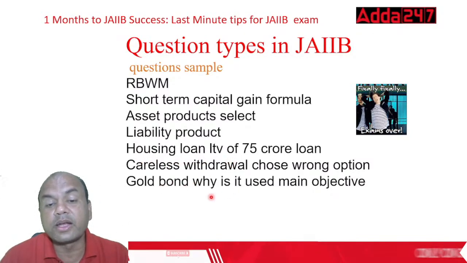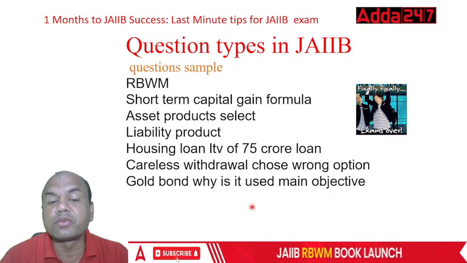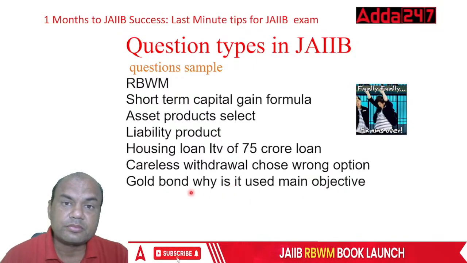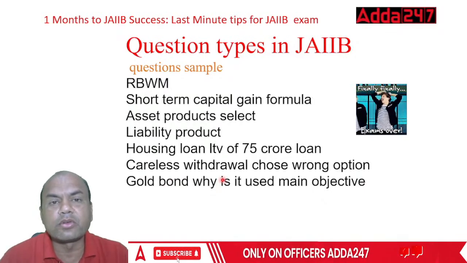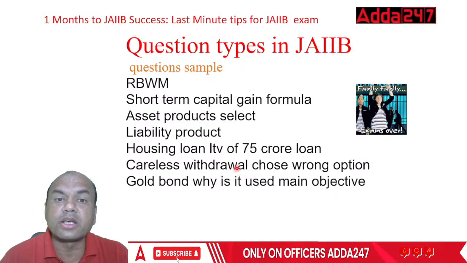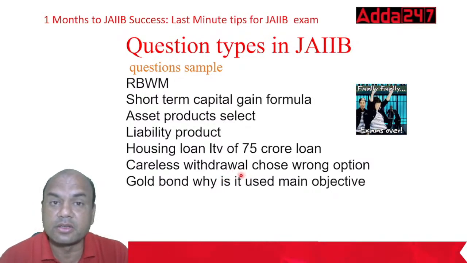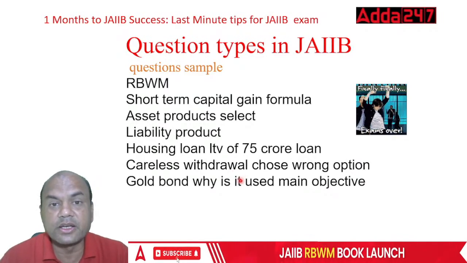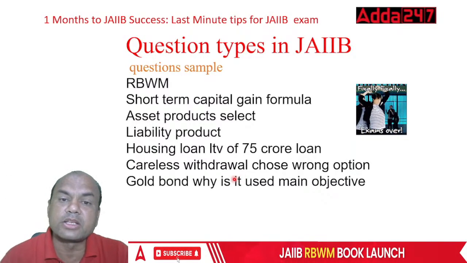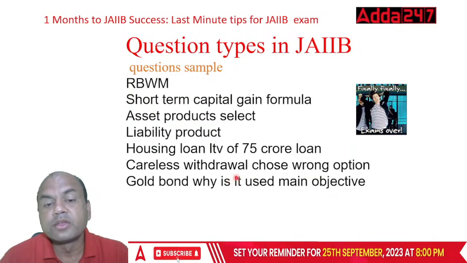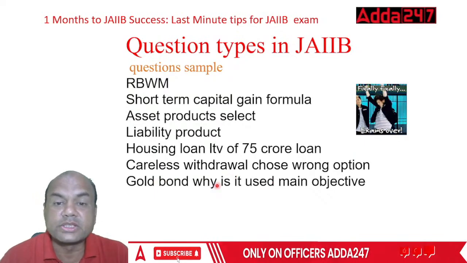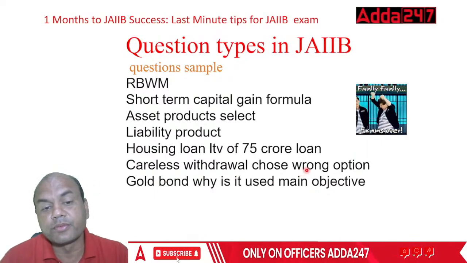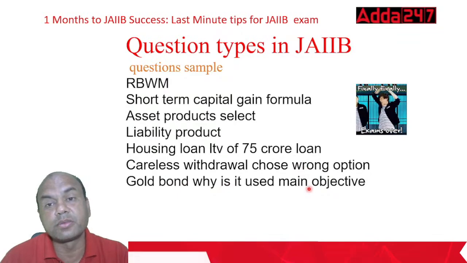Gold bond, why it is used and what is the main objective? Means why gold bonds are used. So the options were given to you. 4 options are given, and the correct option is the government. Here, India's gold imports are huge, the largest in the world. Individuals in India, citizens in India are much fond of gold. So government wants to shift this liking from physical gold to paper gold. So that's why gold bonds. What is the main objective?